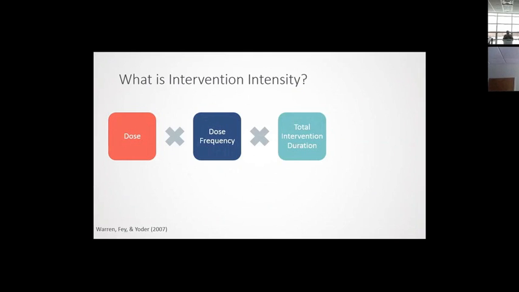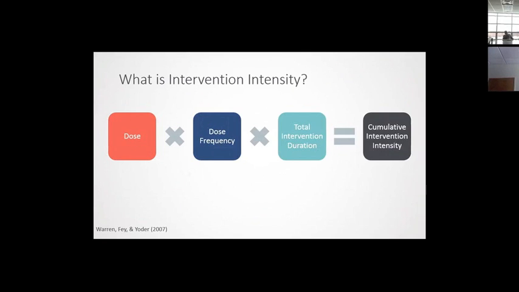And they describe some way to come up with a numerical metric of the intensity of intervention. So if you take the product of all of these, you get some kind of cumulative intervention intensity. I'm not sure how useful this final metric is because you lose so much of the information from each of those pieces, but it is one potential way to say that this intervention is more intense than another intervention, some way to factor in all of these pieces.